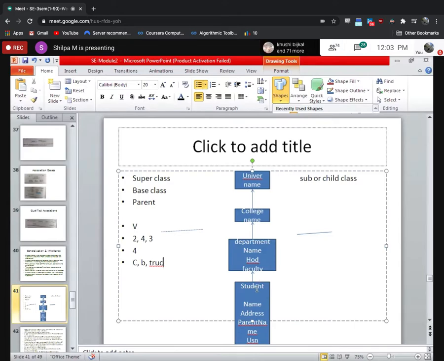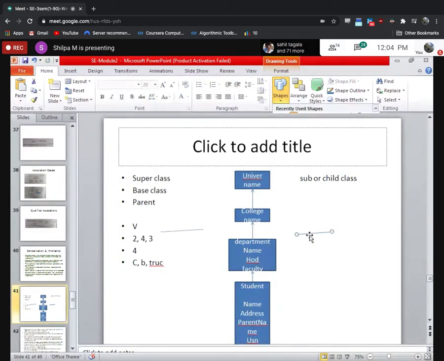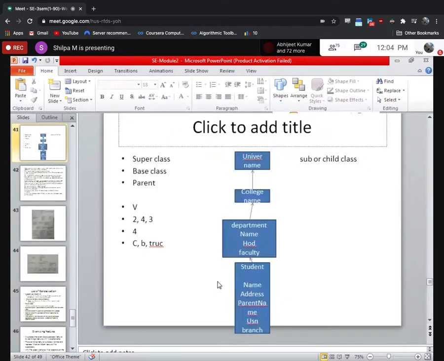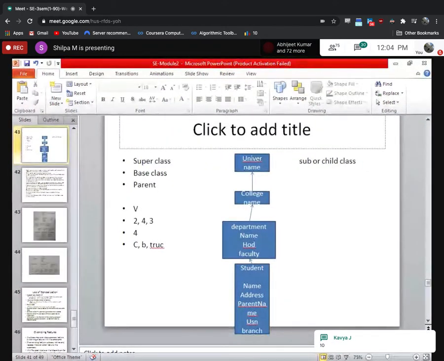Now, students, can you say what are the properties that will be inherited by the student class? All of you? Who will tell first? How many attributes will the student inherit? 10? 10, Ananya?